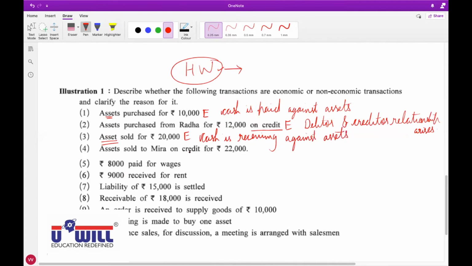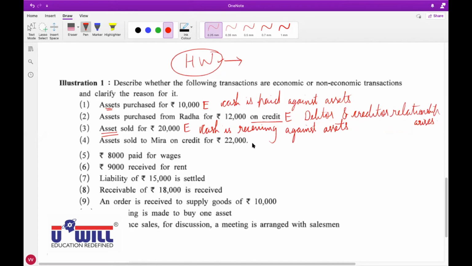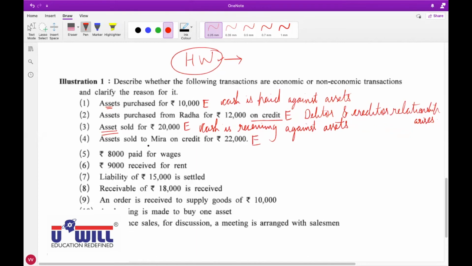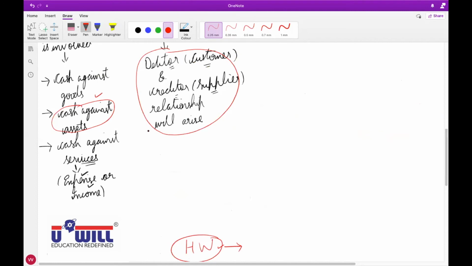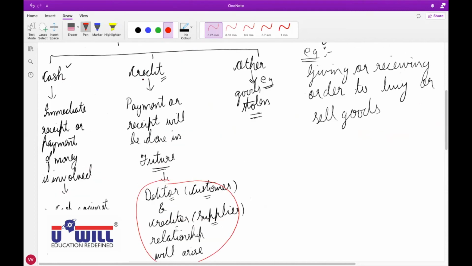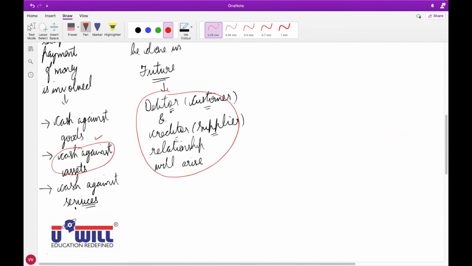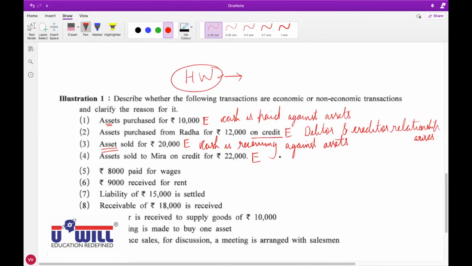Okay? Mute yourself. Raise your hand. Assets sold to Meera on credit. Bhumi. Yes, sir. Economic. And is it a cash transaction or credit transaction? Credit. What reason will you write? Credit transaction means what reason? Debtor and creditor relationship arises. Did you understand?